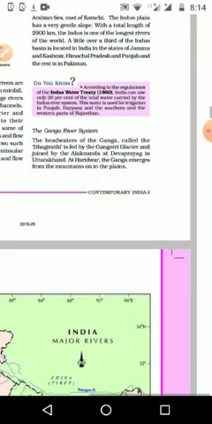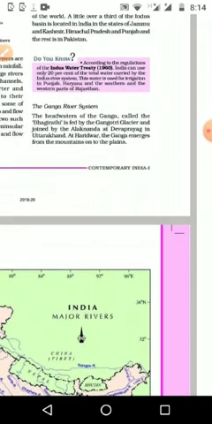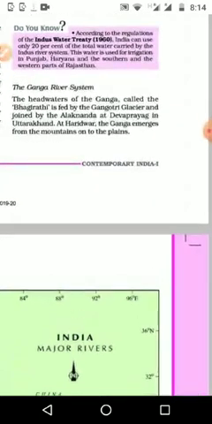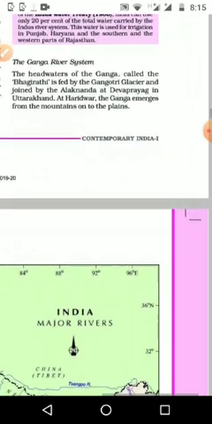Then next one, it is the Ganga river system. The head waters of the Ganga, called the starting part of the Ganga, is known as the Bhagirathi, and is fed by the Gangotri glaciers. It is starting from the Gangotri glaciers, and at that particular point we call it Bhagirathi, and it joins with the Alaknanda at Devaprayag in Uttarakhand.